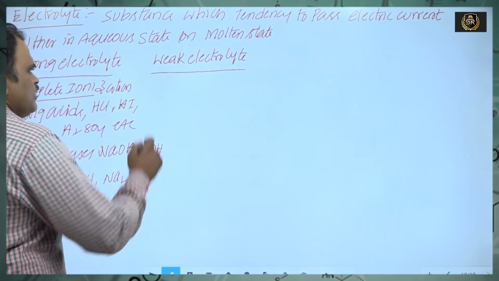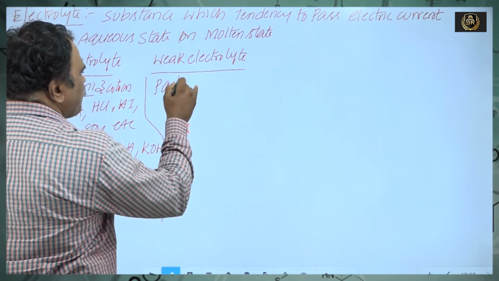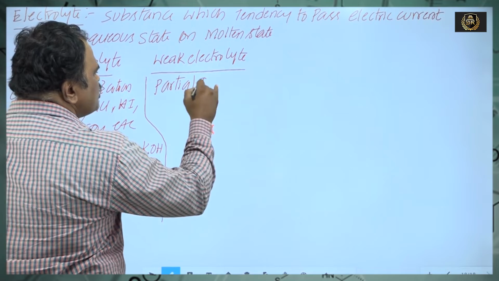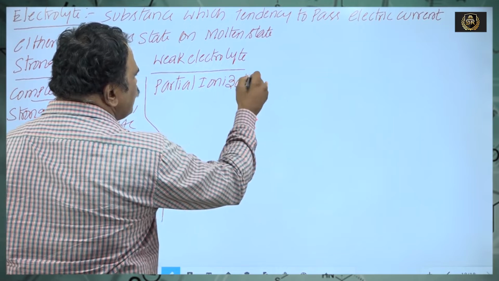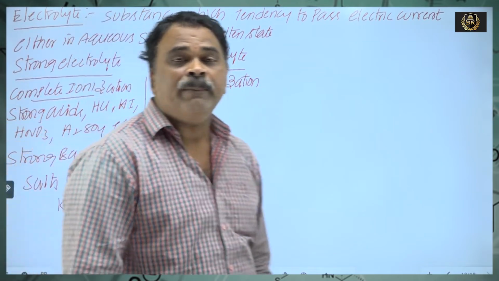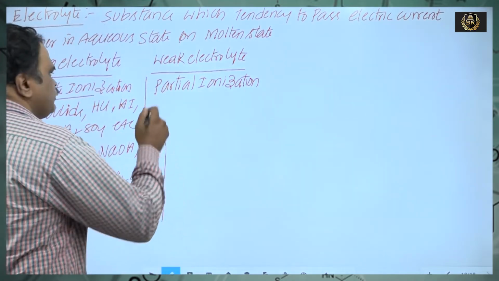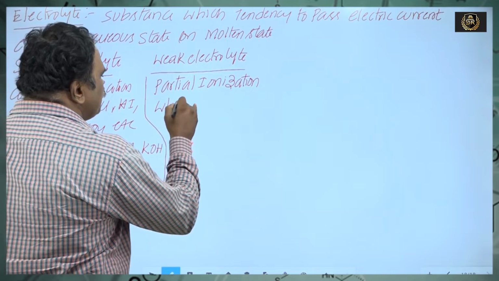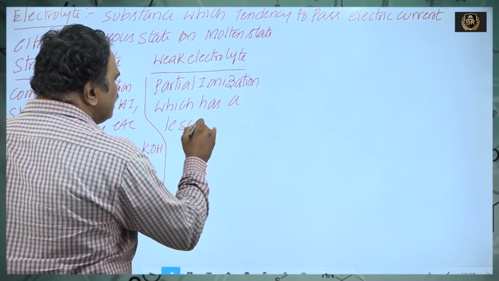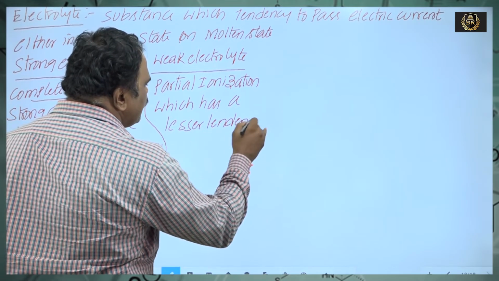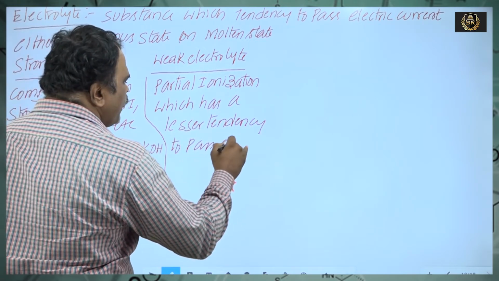Weak electrolyte: the substance undergoes partial ionization, not complete ionization. The substance which undergoes partial ionization has a lesser tendency to pass electric current through itself, and is nothing but a weak electrolyte.